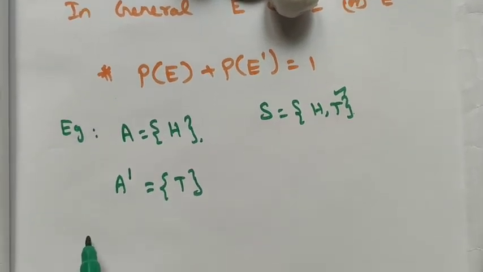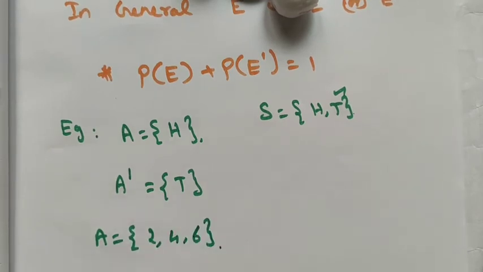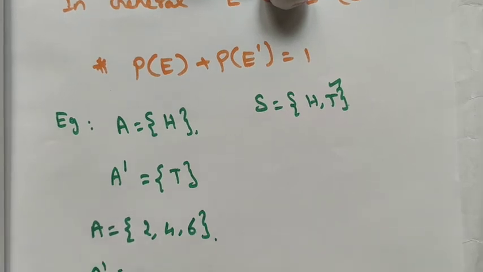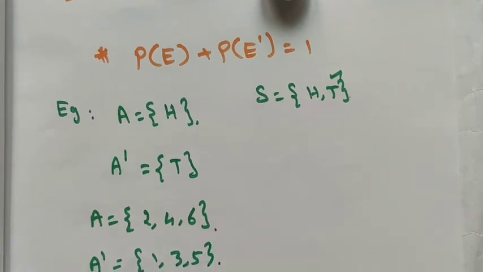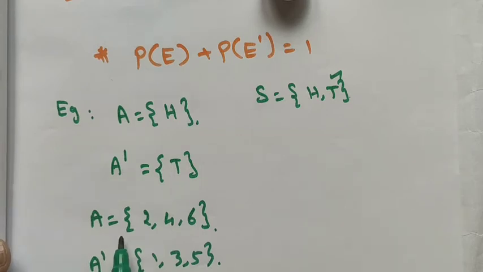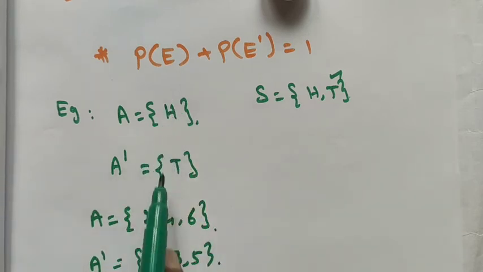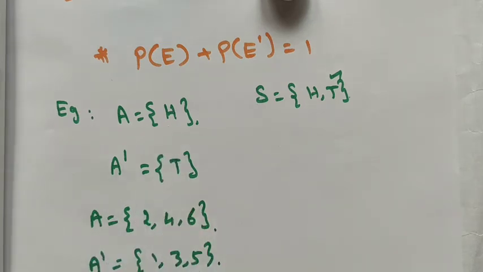I give another example. If A is the event of getting an even number 2, 4, 6, then what is the complement of even? The complement of even is an odd number, that is A dash is equal to 1, 3, 5, the complement of the event A. The complement of A means not A, the sample points not in A. Here we have 1, 3, 5, and in A we don't have 1, 3, 5. Here we have head, and here we have tail, so tail is not in that A. So that is the complement of the term.